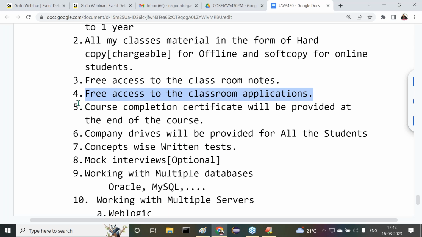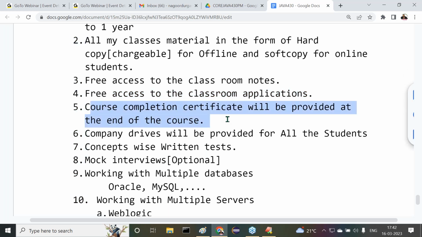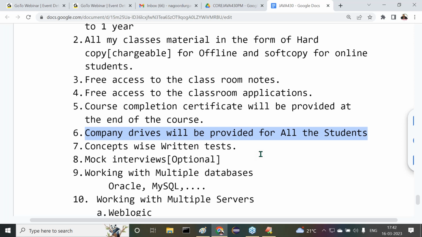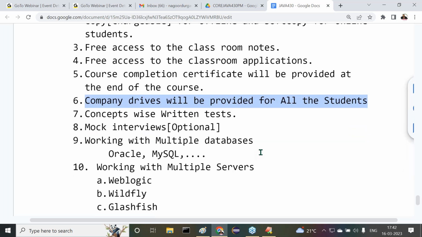At the end of the course, you will definitely get a course completion certificate. And another important thing: we are not conducting any job guarantee programs like this. I'm totally against that.